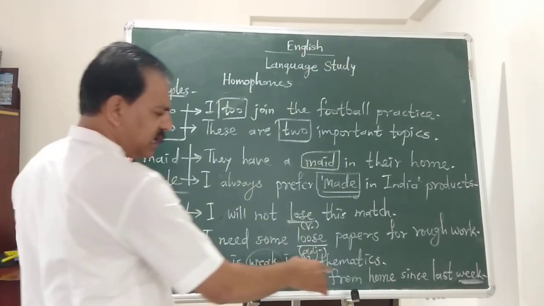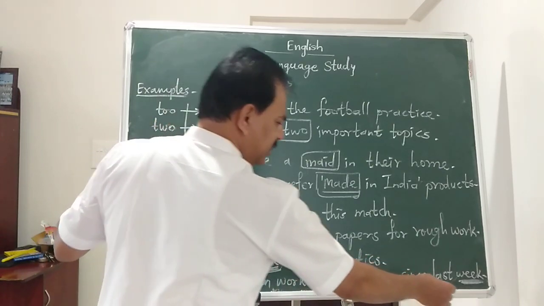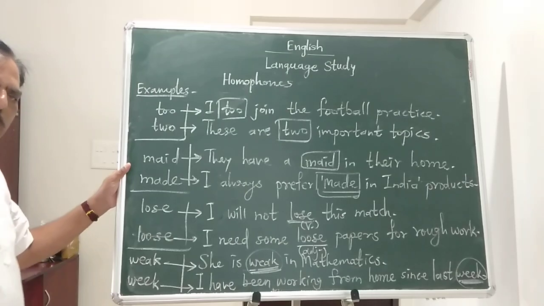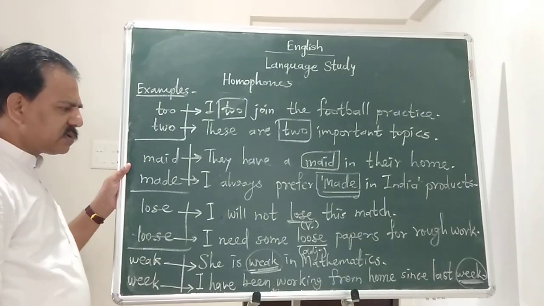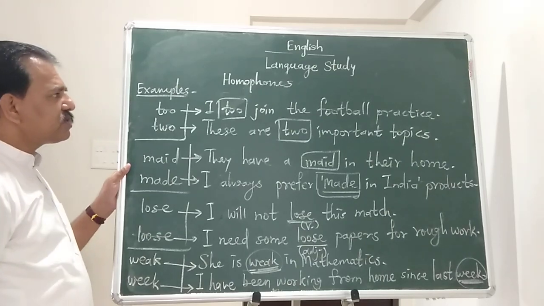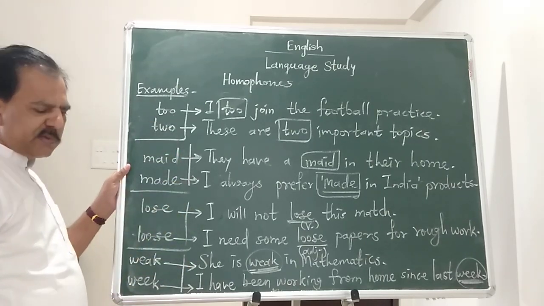And I have been working from home since last week. So spellings different, pronunciation same, context different, meanings different. So these are the examples of homophones.